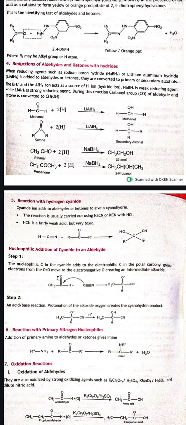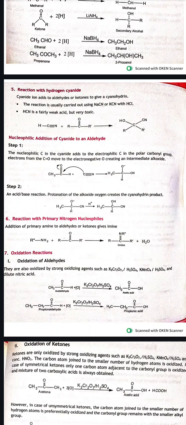Methanal will react with hydrogen in the presence of a reducing agent to give methanol, and ketone will give secondary alcohol, and ethanal will be converted into ethanol, and propanone will convert into 2-propanol. So this is how this reaction happens.